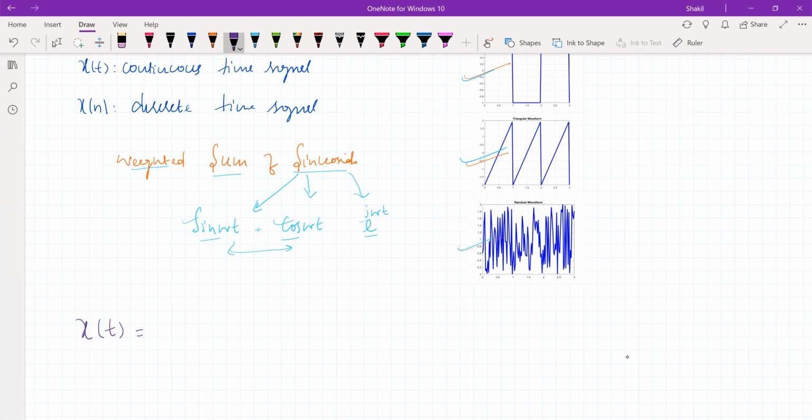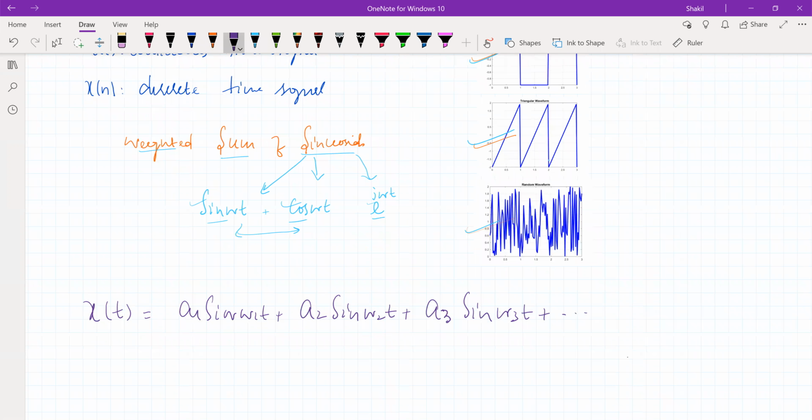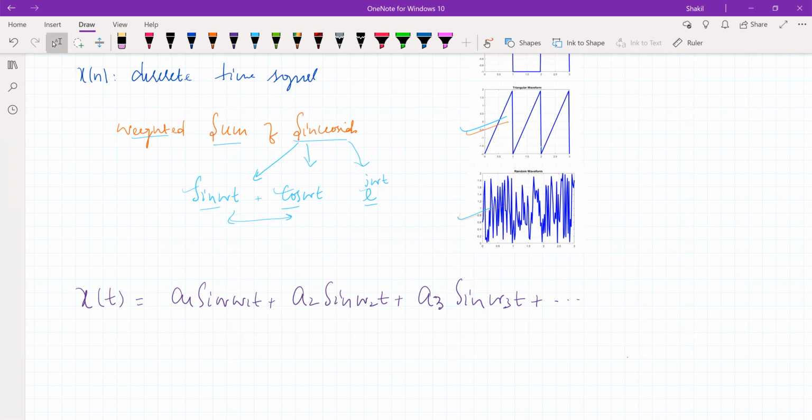Now the concept is x of t will be equal to a1 sine omega 1 t plus a2 sine omega 2 t plus a3 sine omega 3 t plus so on. So this is the concept behind Fourier analysis: taking the sum of different sinusoids with some amplitude and frequency, we can express x of t as a linear sum of these sinusoids.